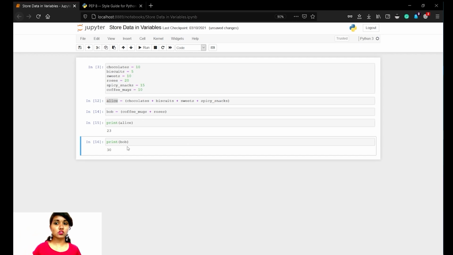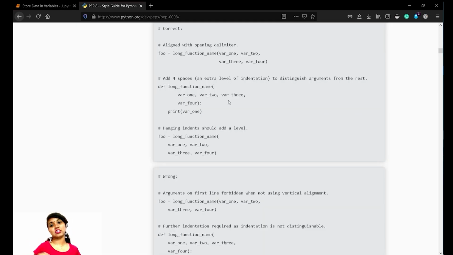So now let's move on to one more thing, which is the naming convention in Python. This is the website, python.org. I'll provide the website link in the description. It's the official website. You can find all those details regarding Python here. And considering the naming conventions, this is right. Function name, long function name, variable 1, 2, this underscore can be used.